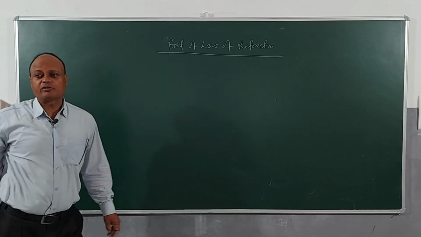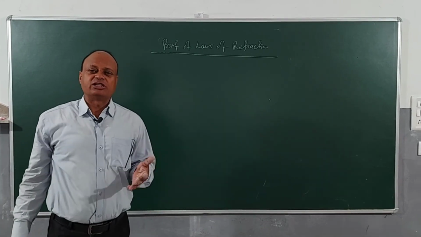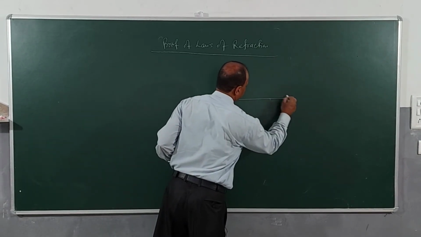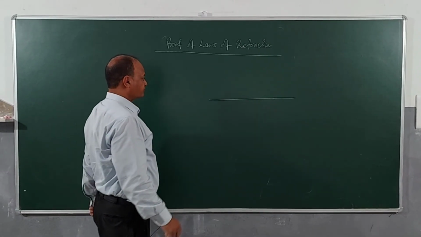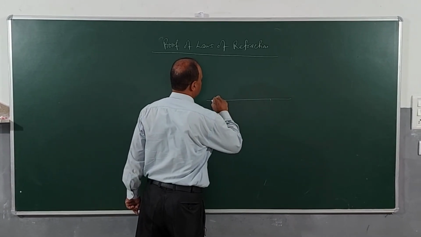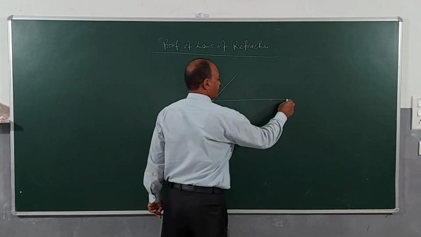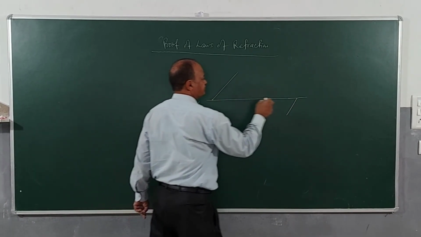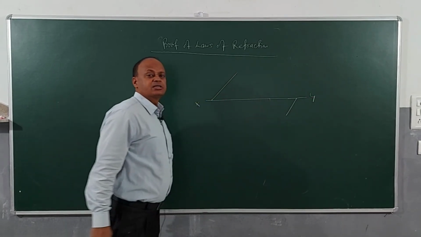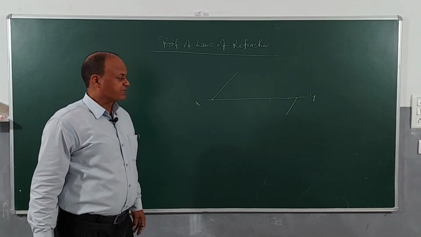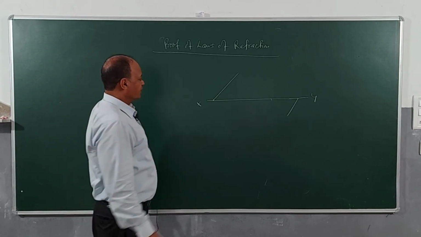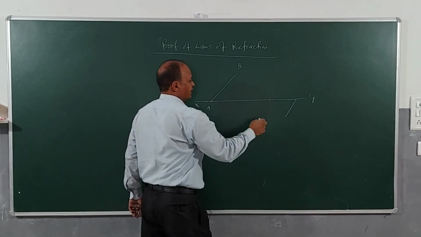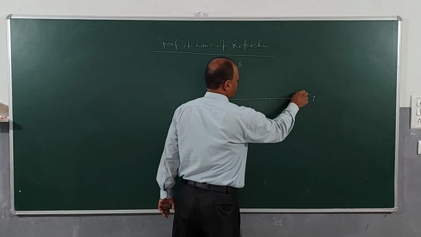Now children, we have the proof of the laws of refraction. And refraction, you know, is the bending of light when it travels from one medium to another. So here we have a refracting surface, then an incident wavefront, and then a refracted wavefront. I will say this XY is the refracting surface. Now children, like before, I'll consider AB as the incident wavefront and CD as the refracted wavefront.